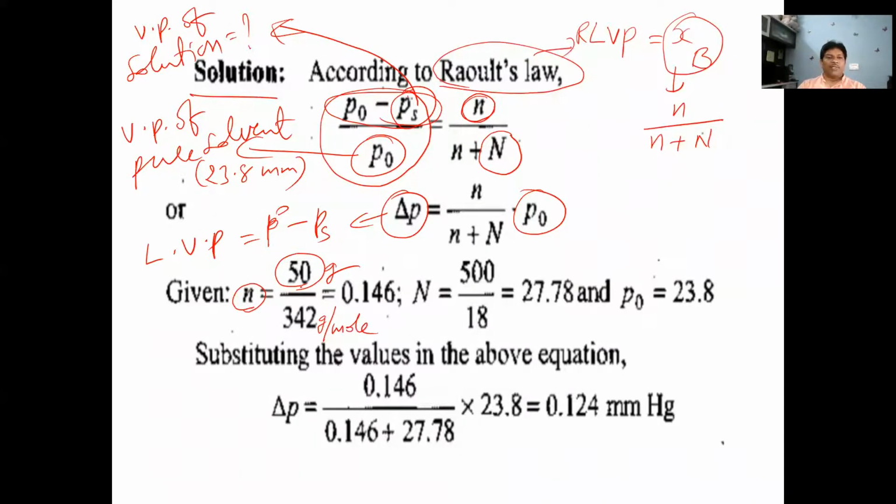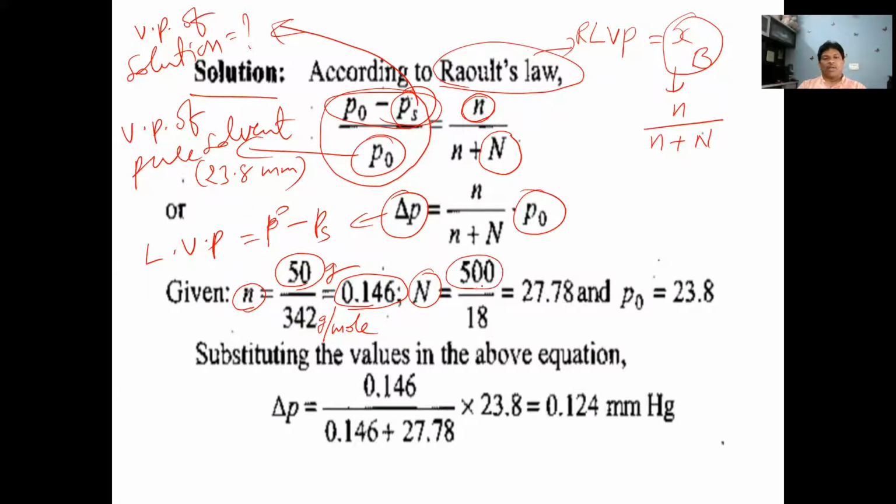Weight of solute is given: sucrose, 50 grams. And the gram molecular weight of sucrose is 342. And the number of moles of solute is 0.146. And the number of moles of solvent, the solvent here is water.